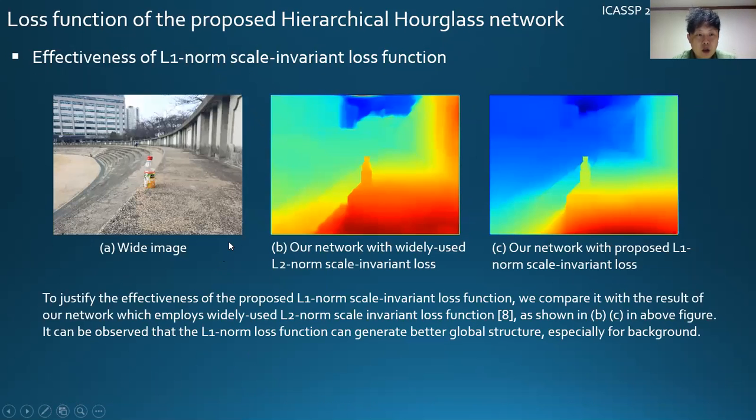This is an example to verify the effectiveness of the L1 norm scale invariant loss function. Here, figure A is the input wide image. Figure B is our network with the widely used L2 norm scale invariant loss function. Figure C is our network with the proposed L1 norm scale invariant loss function. You can see that our L1 norm scale invariant loss function could generate a better global structure, especially for the background.